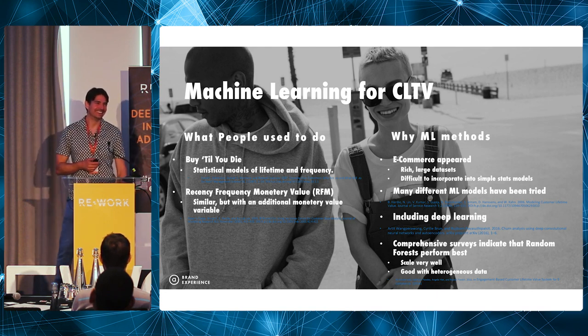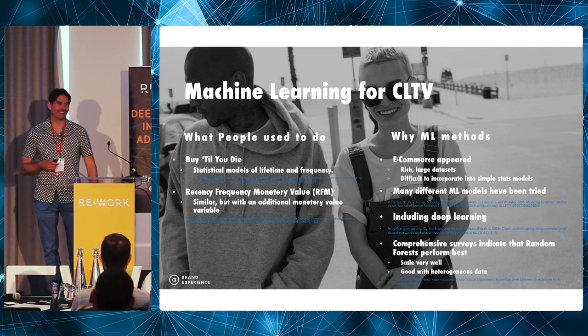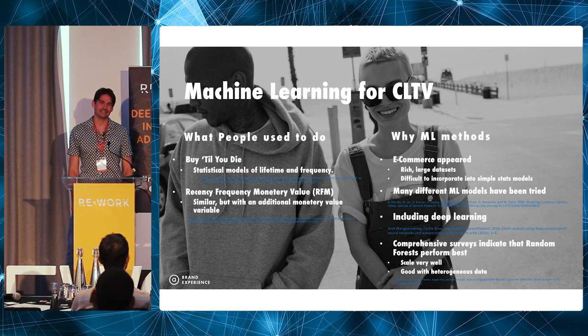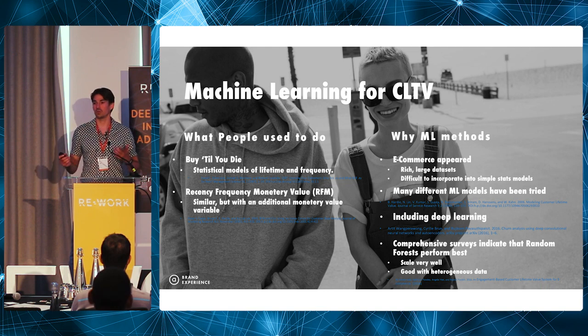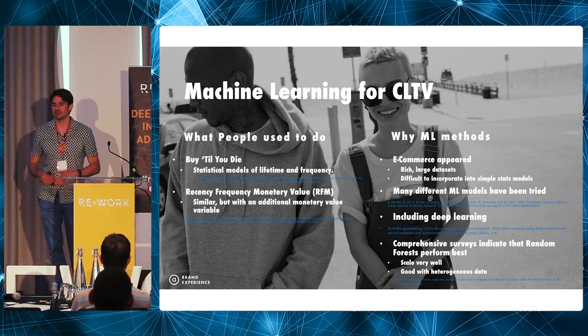Good. Jump in with questions, feel free, anything that's really difficult like that. Customer lifetime value prediction has been studied now for at least 40 years. And the original models, they were very simple statistical models. They were called buy until you die. In a buy until you die model, all you really try and do is predict how long a customer is going to remain a customer for. And then you times that by the company's average basket value and by the average frequency of customers. So it's a super simple model.